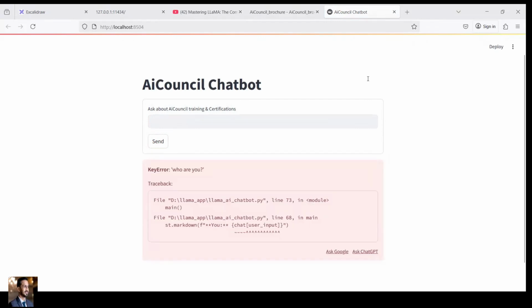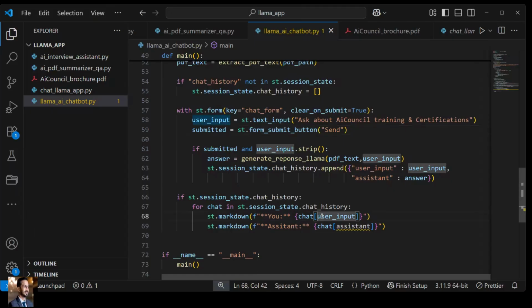So we get an error over here. Why are we getting the error? Let's get back to the code to check. Because here we are trying to use the key. Which key? This particular key. Because this key is storing the user input. So the key should be given in quotes, right? This should also be in quotes. Now it's fine. So we make the corrections.